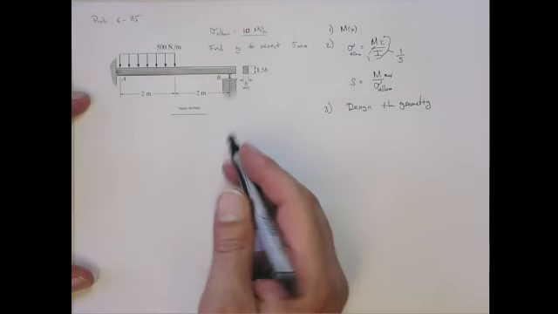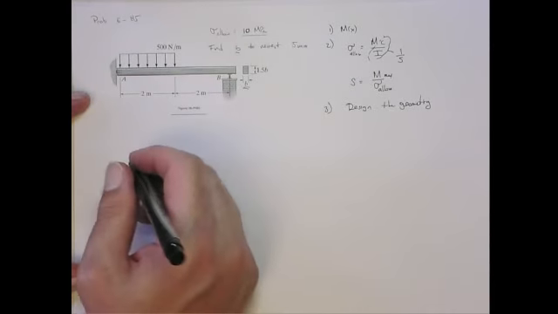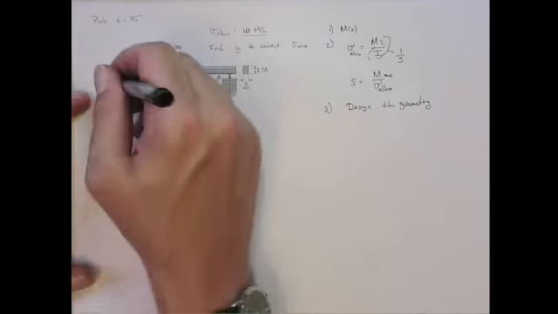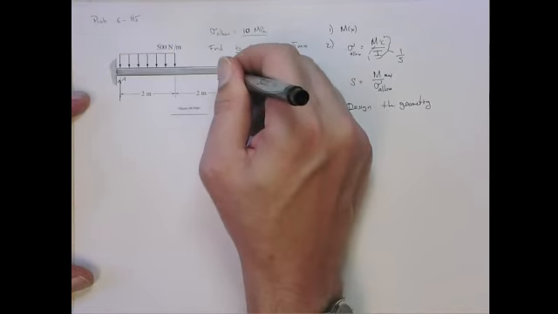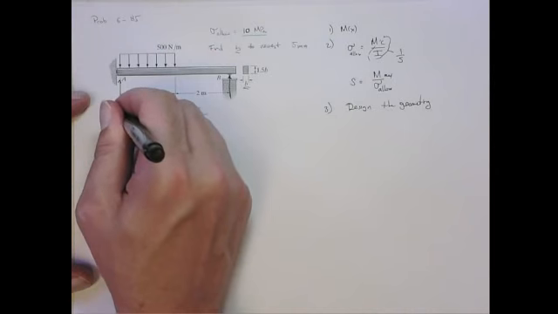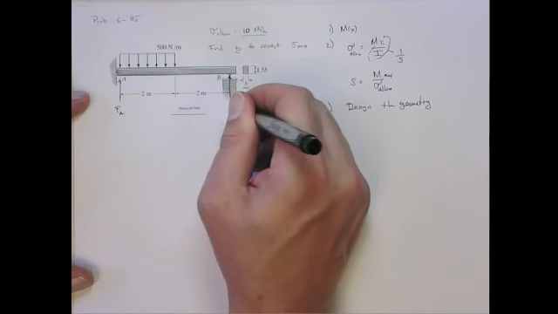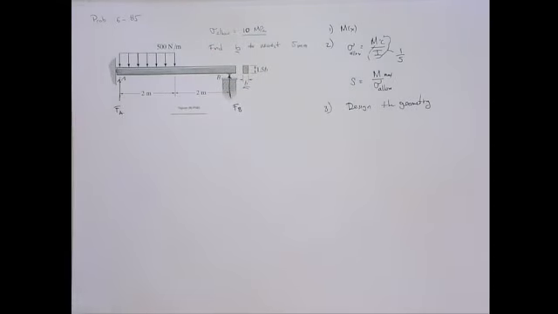Let's find the bending moment diagrams. So first, to do that, we need to compute the reaction forces. So we'll put a force at A and the reaction force at B. To do that, we invoke equilibrium on the entire beam.